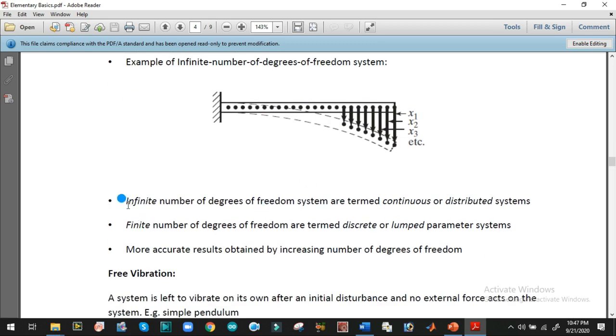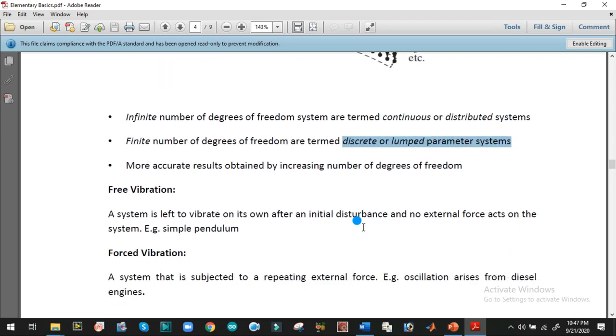If a system has infinite number of degrees of freedom, then that system is called a continuous or distributed system. And if a system has finite number of degrees of freedom, then that system is called a lumped system or discrete system. So what is the advantage of solving a mechanical system with increase of number of degrees of freedom? The results will be more accurate.